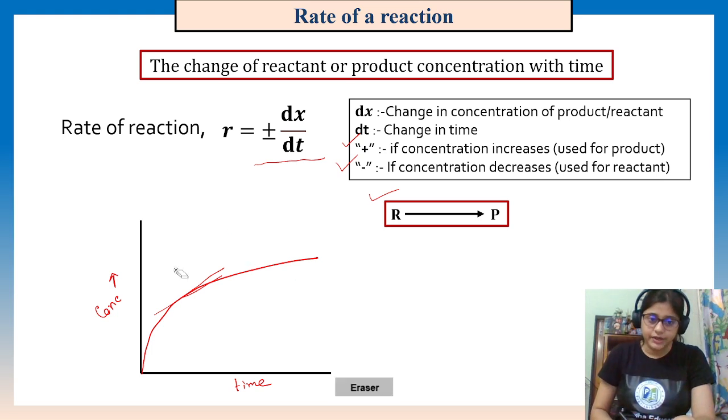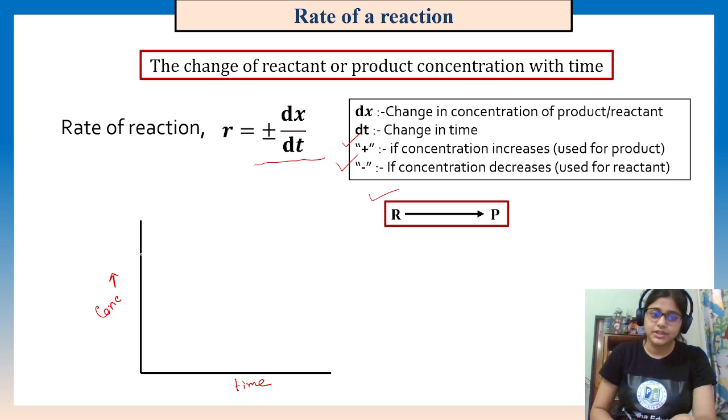Okay, but if we try to plot it with the reactant, what will it be? First it has higher concentration, then it will come down like this with time. Okay, so that kind of thing is happening here.